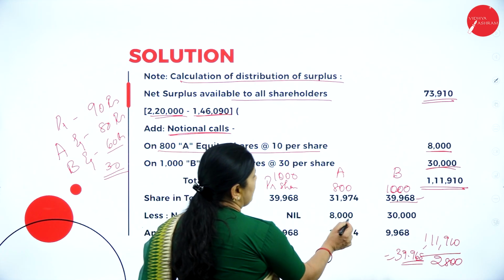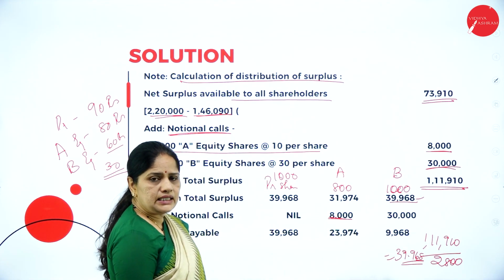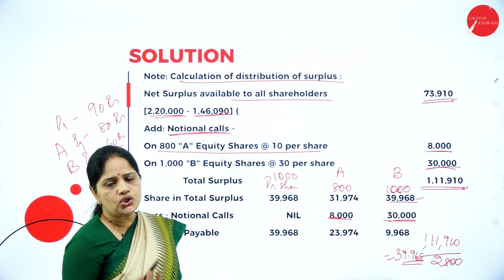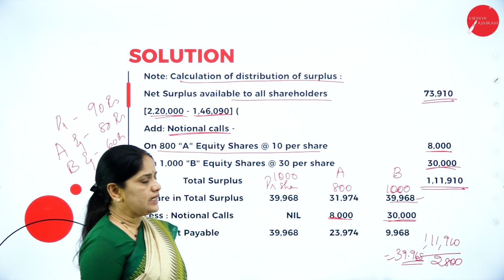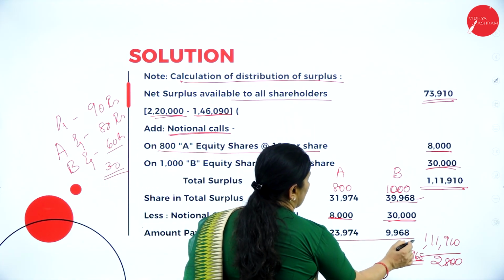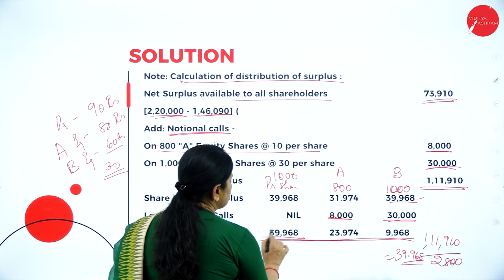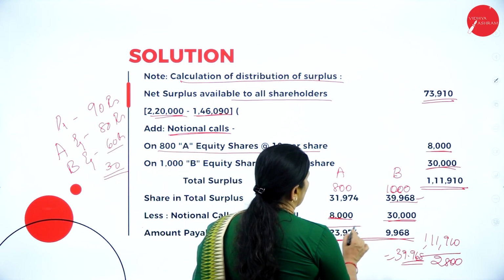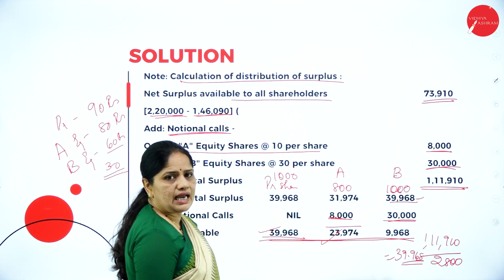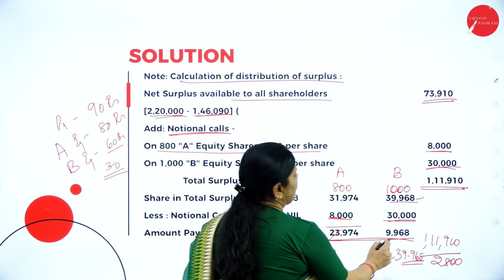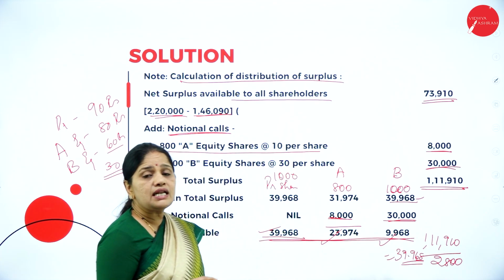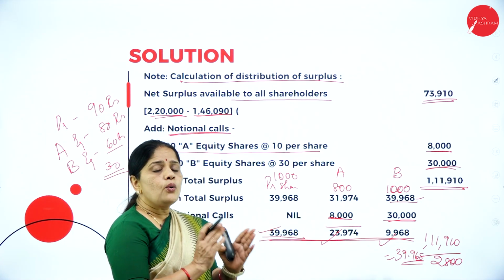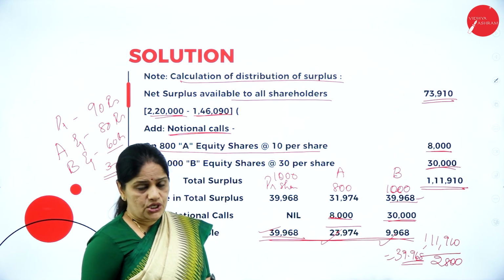So what are the notional calls? On these 800 shares, 8,000 rupees I will deduct, and on these 1000 shares, 30,000, whatever the notional call I have assumed, I am deducting. So what is the amount payable to all the categories of shareholders? 39,968 I'll pay to the preference shareholders. Then to the A equity shareholders I'll pay 23,974, and for the B category I am paying only 9,968 rupees. So this is the amount of surplus which will be distributed to the various shareholders.